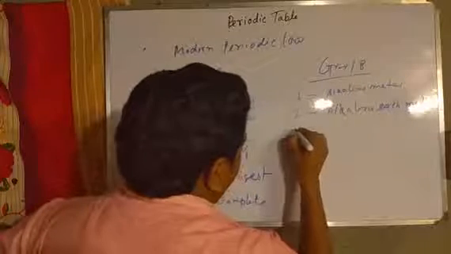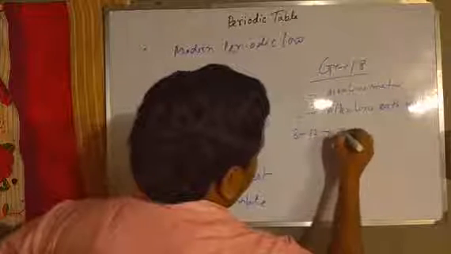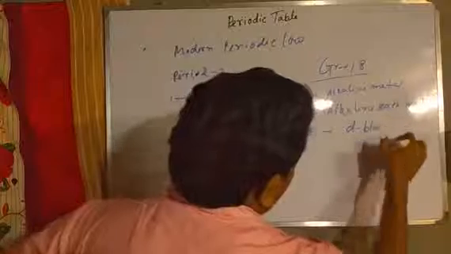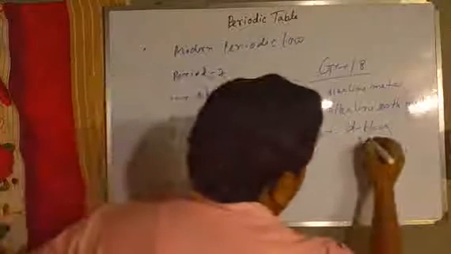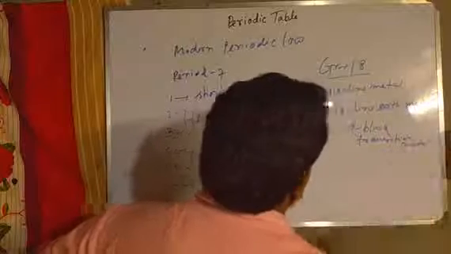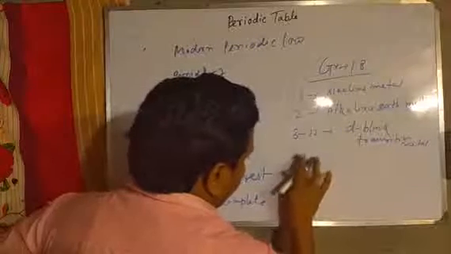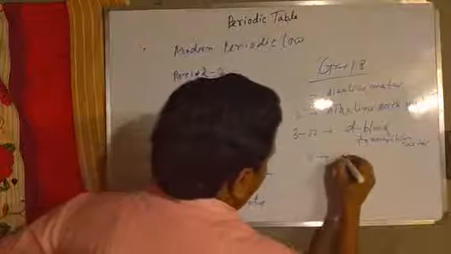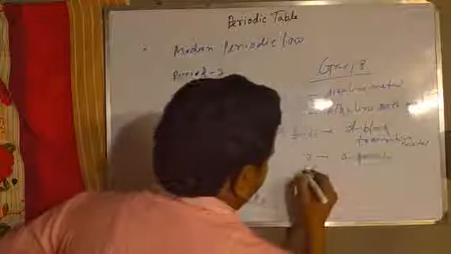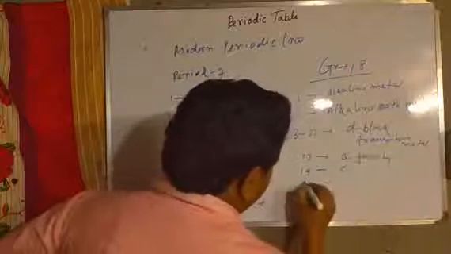Groups 3 to 12 are called d-block elements or transition metals. Group 13 is called the boron family. 14 is called the carbon family.